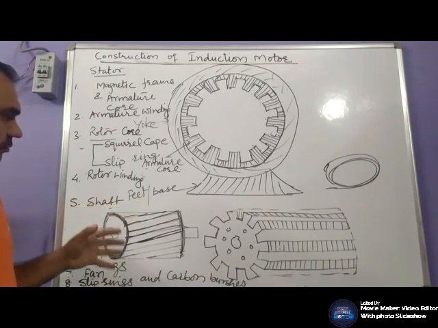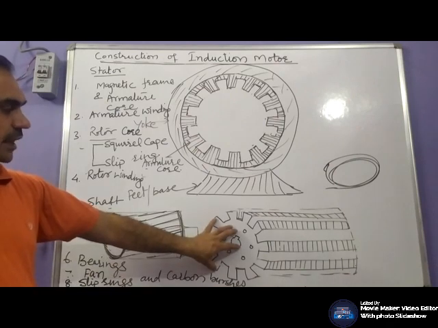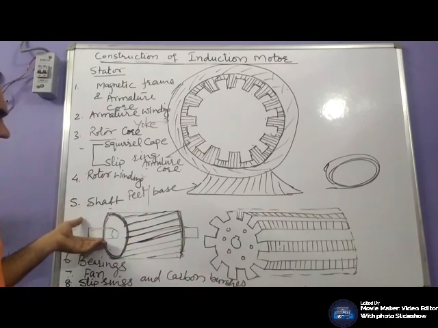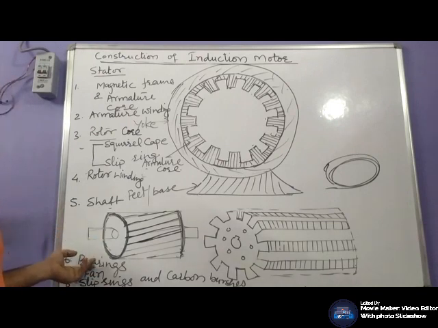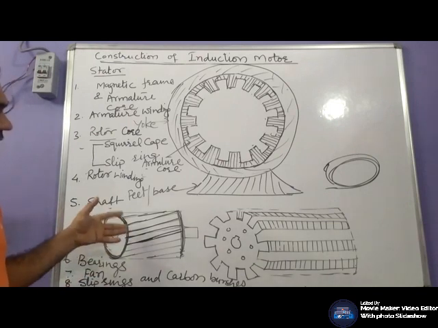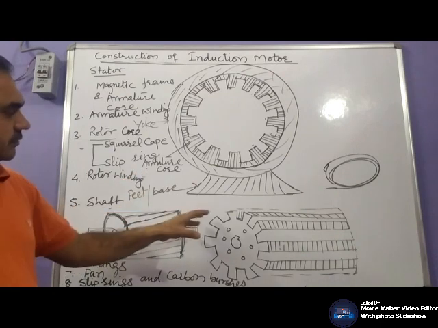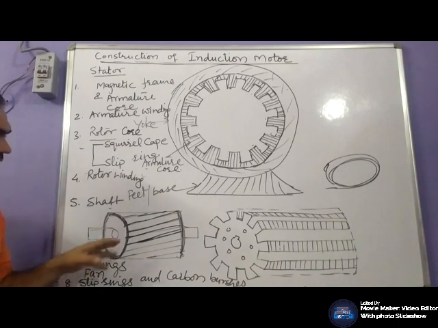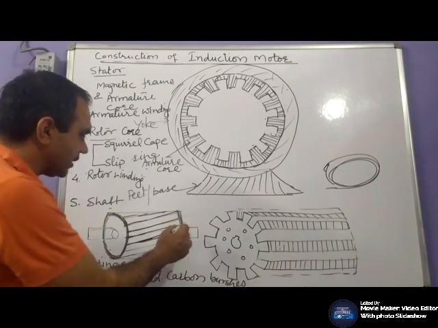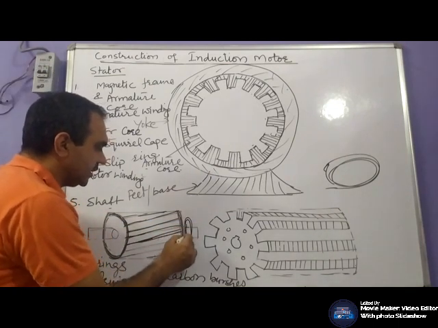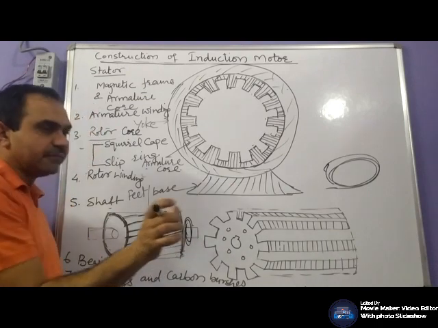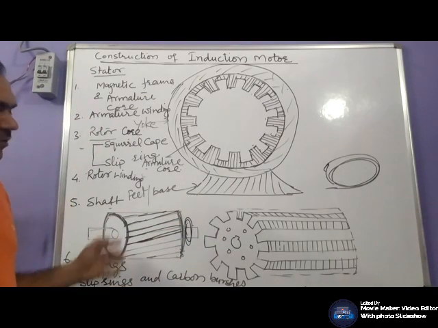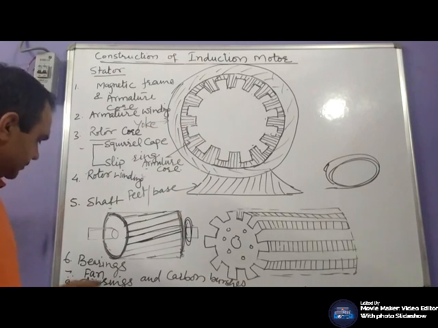Shaft, on which your armature core and winding are held, is generally made of mild steel having high breaking strength. Bearings, like in your DC motors, reduce the frictional losses between your static and rotating parts. Fan, generally connected to the same shaft of the machine on which the rotor is connected; the purpose of this fan is to cool down the windings of the machine.